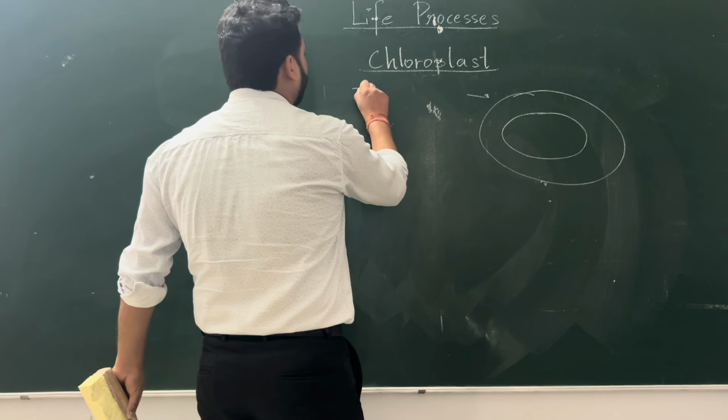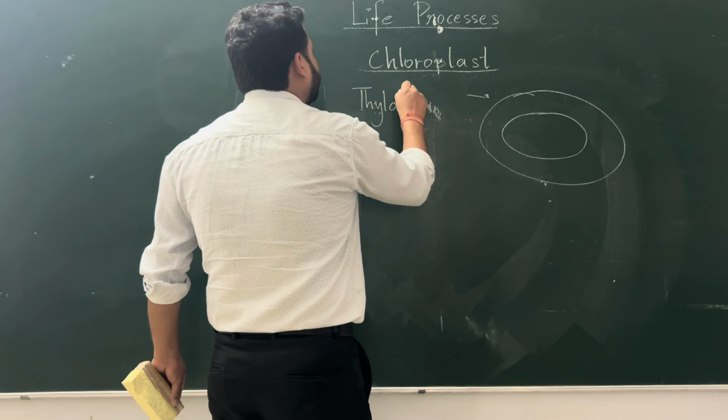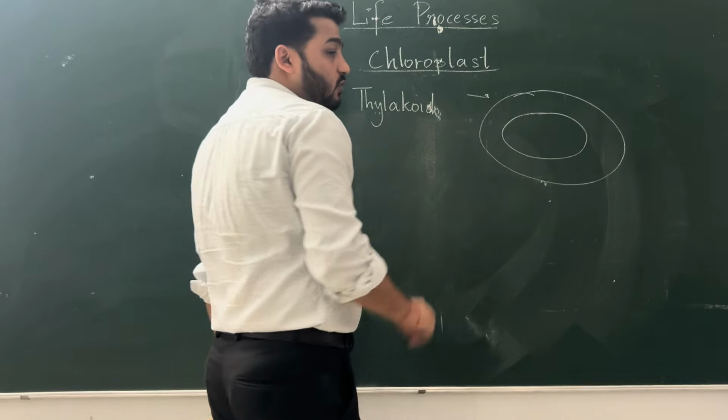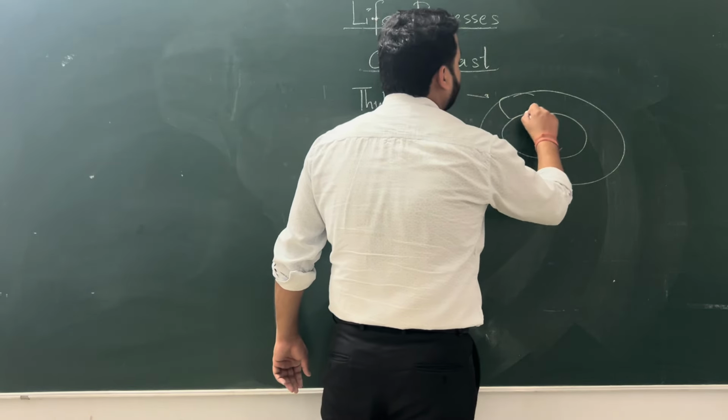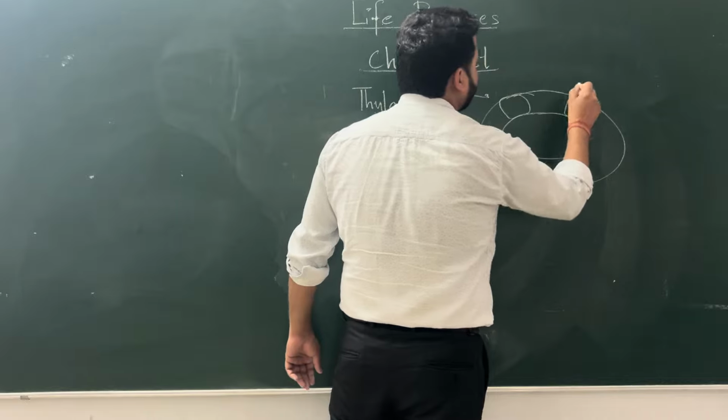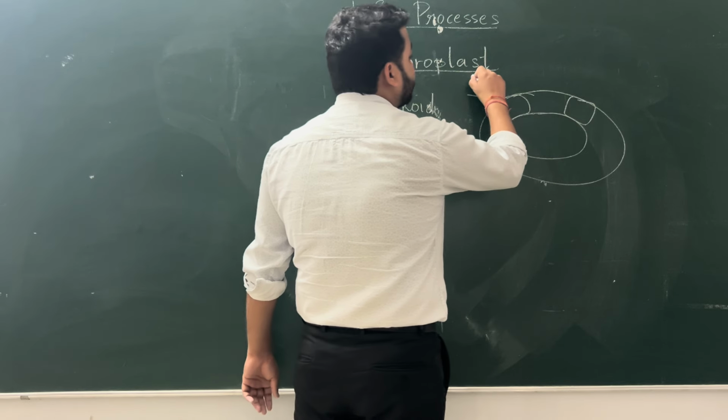Now I have shown you one thylakoid. Thylakoid also has membranes, and there are photosystems present. These photosystems capture the light.